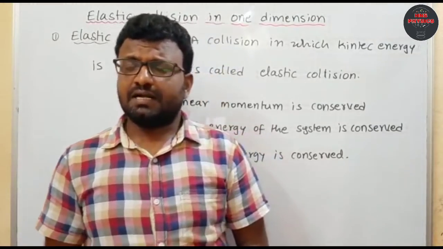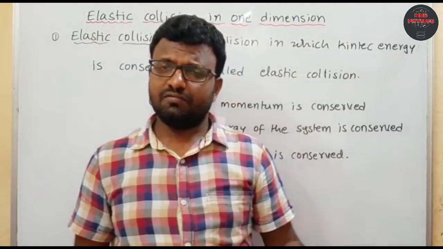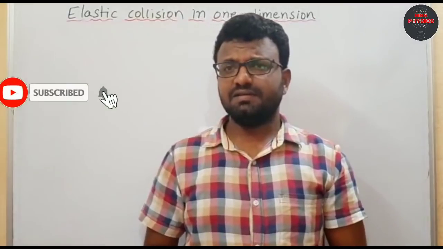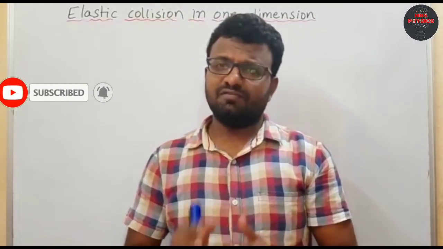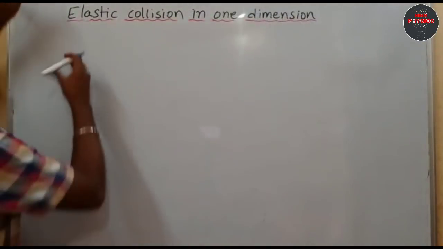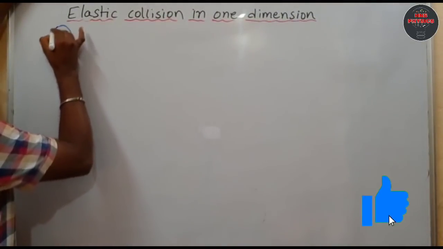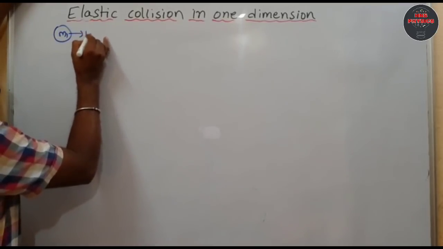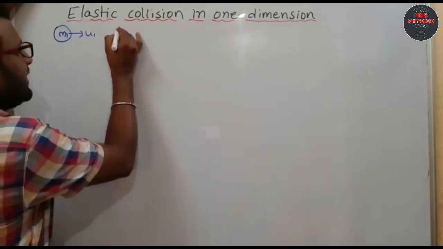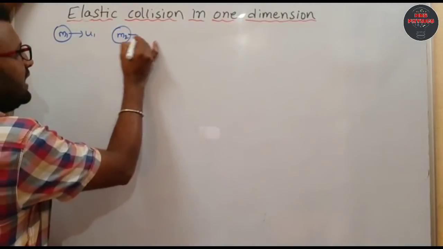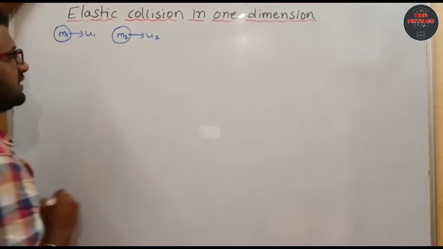Now we have to see the derivation of elastic collision in one dimension. For that purpose I am taking two balls. The first ball has mass m1 and is moving with velocity u1, and the second ball has mass m2 and is moving with velocity u2.